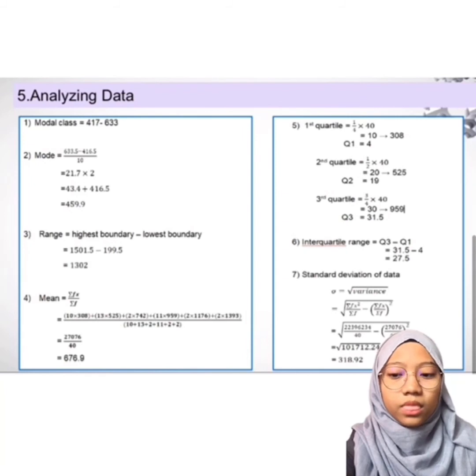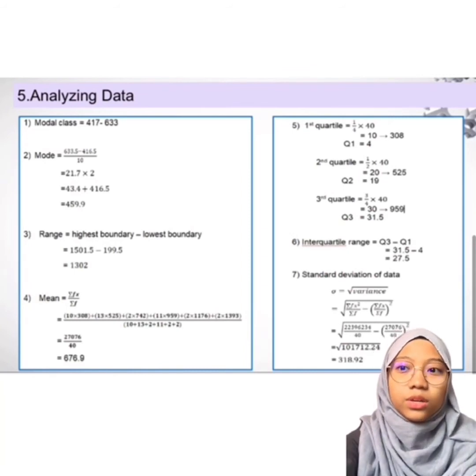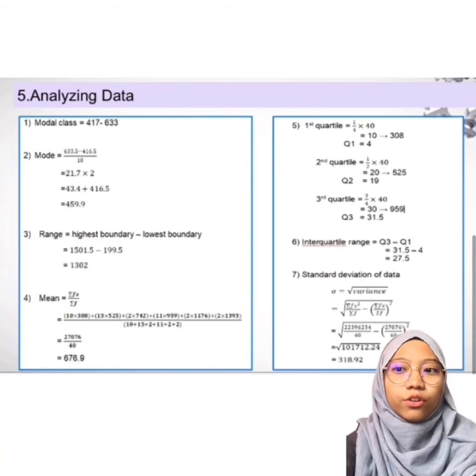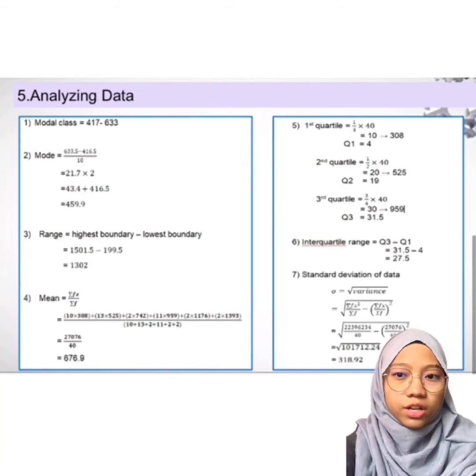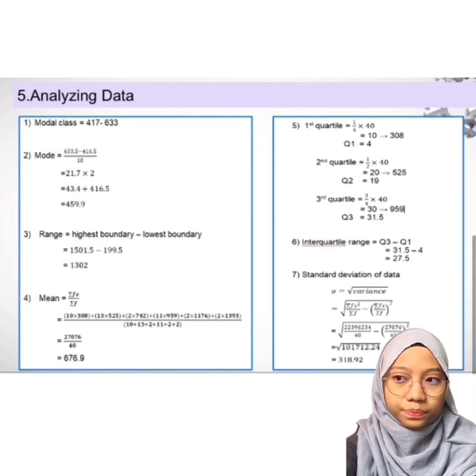Next, we find the mean using the formula, which is total fx divided by total f, and it equals 676.9. The next step, we find first, second and third quartile. For first quartile, we get 4, second quartile, we get 19, and third quartile, we get 31.5.